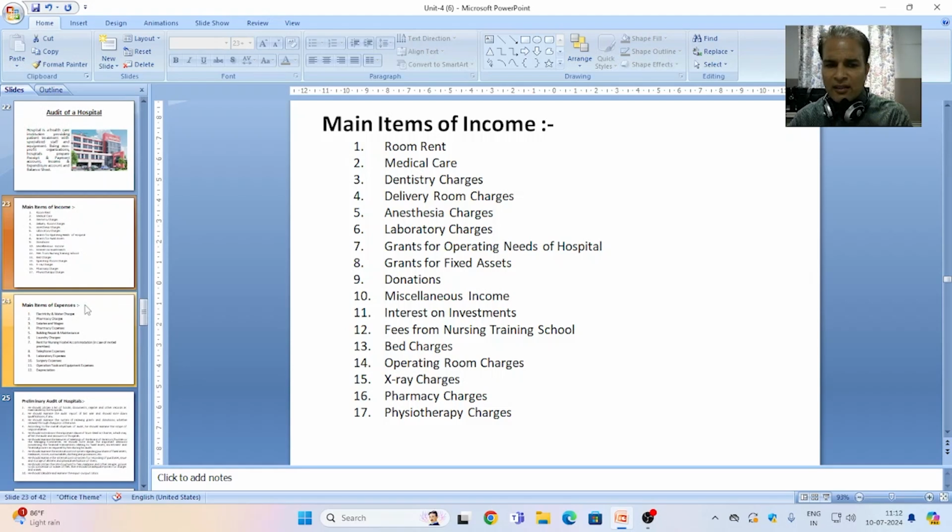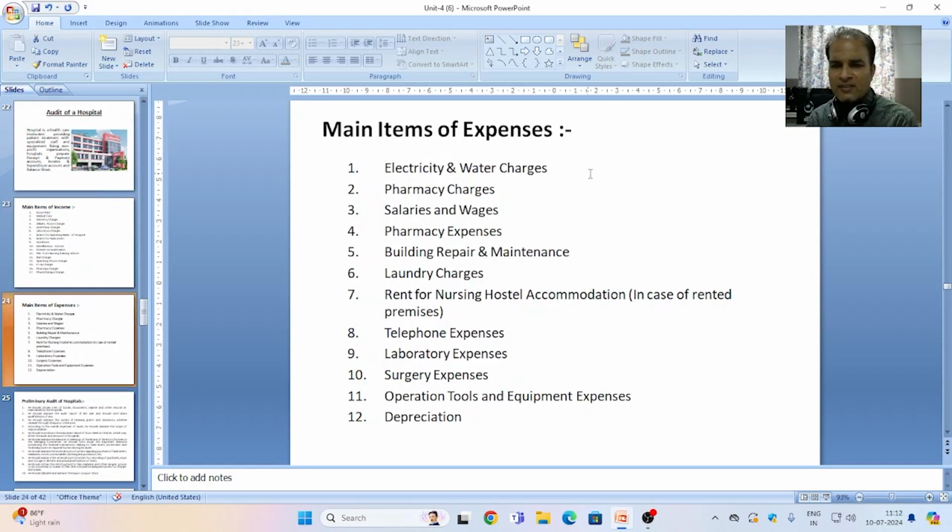In the case of expenses, the main items are electricity charges, water charges, pharmacy charges, salary and wages of staff and doctors, pharmacy expenses, building repair and maintenance, laundry charges, that is sanitation expenses, rent for nursing hostel accommodation in case of rented premises, telephone expenses, laboratory expenses, surgery expenses, operation tools and equipment expenses, and depreciation on the assets of the hospital.